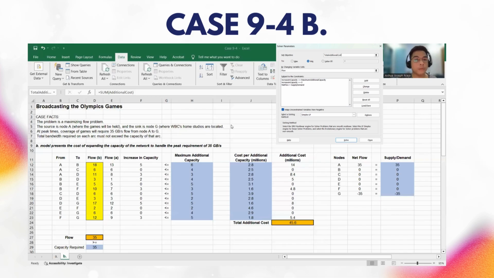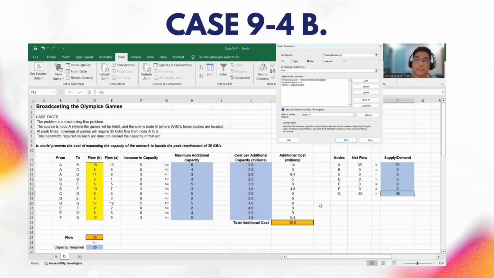For Part B, we are tasked to find the minimum cost of expanding the capacity of the network to handle the peak requirement of 35 gigabytes per second. Our spreadsheet model would be similar to Part A, but with different constraints and a different objective. To solve for the minimum cost, we are given additional data such as the maximum additional capacity per flow, the cost per additional capacity per flow, and the target flow of 35 gigabytes per second.